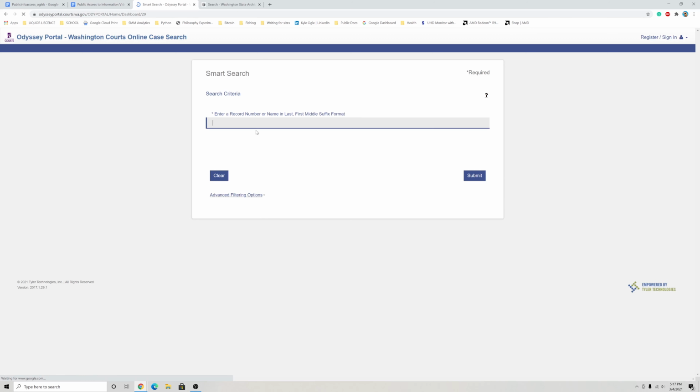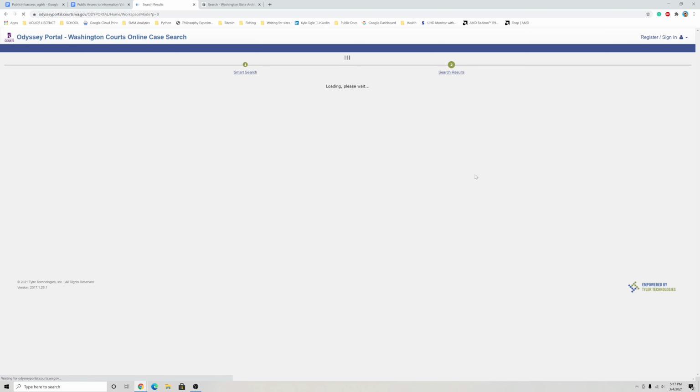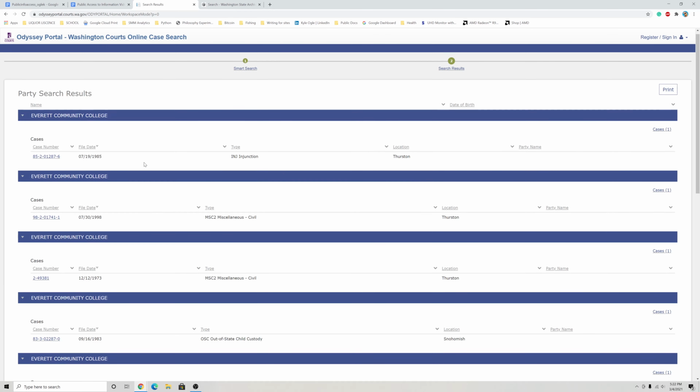Odyssey portal is what the Snohomish County Superior Court uses to pool records, so use it as often as you can while looking at court cases. I say this because it is free to get a record printed at the courthouse, and knowing the system before you go to print will save you time.